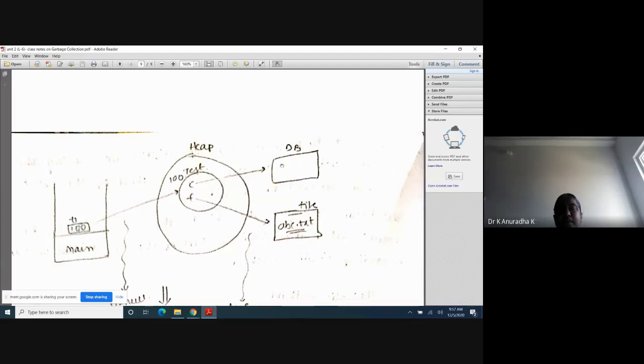Now understand this concept. This is one database connectivity and this is one file. Here we are taking one file and opening this file, and we are opening one database connectivity. Let us assume like that. But here, inside the object, these are opened. You should understand this concept to understand the finalize method. Why are C and F stored inside the object?